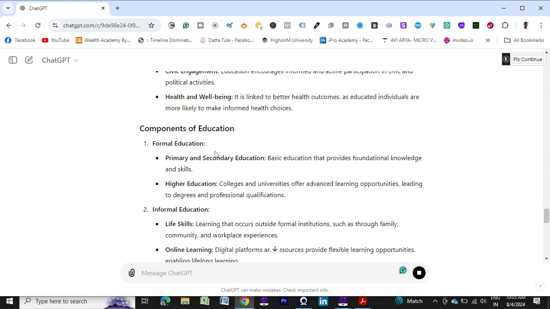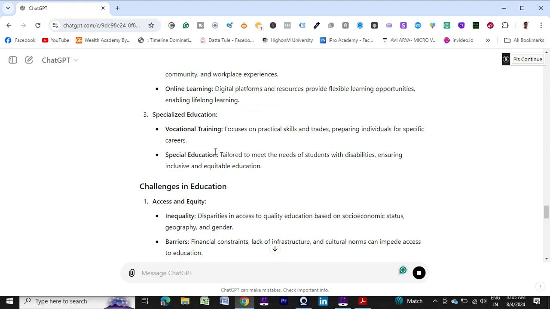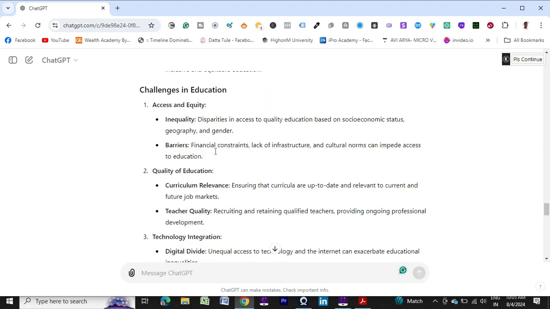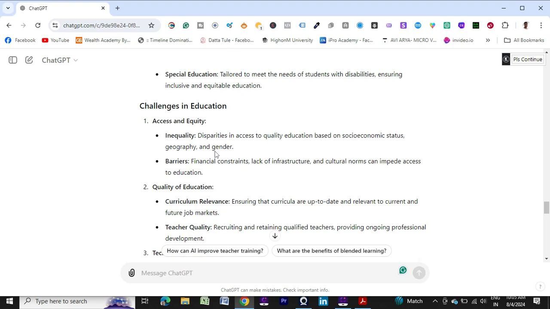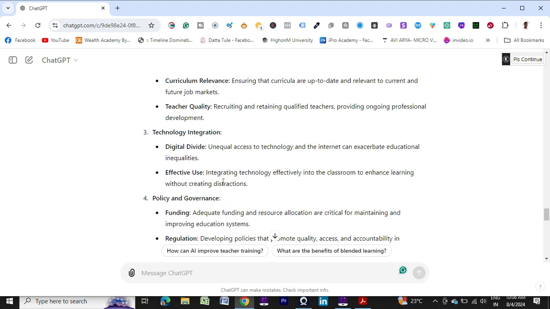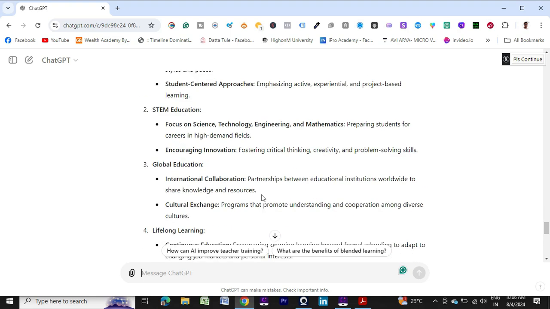Okay, formal education, informal education, specialized education, challenges in education, then challenges in access and equity, quality of education, then technology integration, policy and governance. So innovation and trends in education, all the detailed information it has provided.